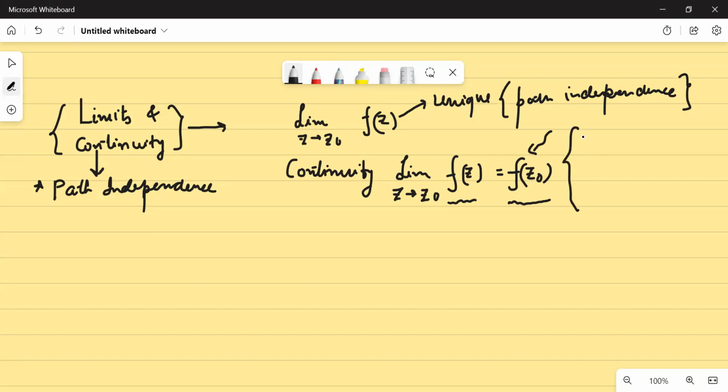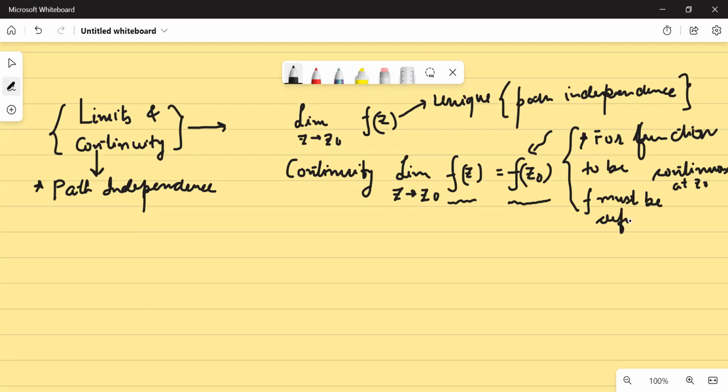So remember this fact: for a function to be continuous, the function must be defined at z naught. If at all you have a certain function which is not defined at a point, then it is not continuous at that point. You can straightaway say it. I hope this is clear to you, everyone.